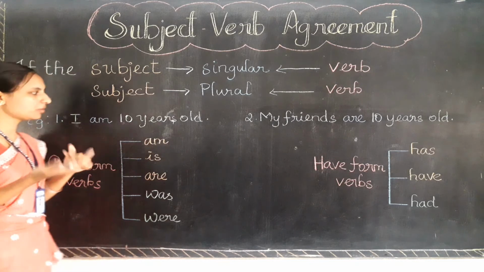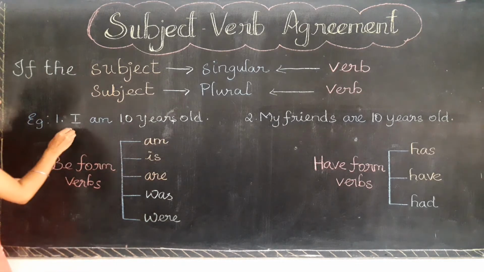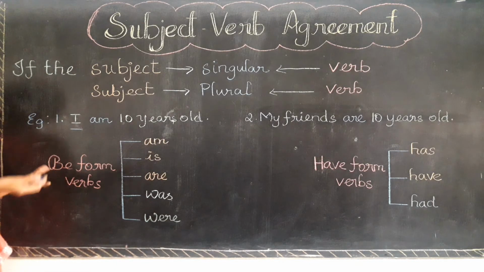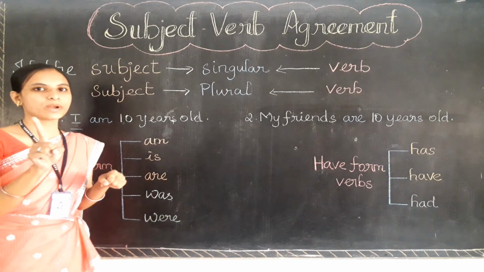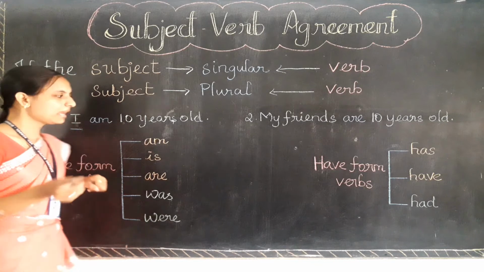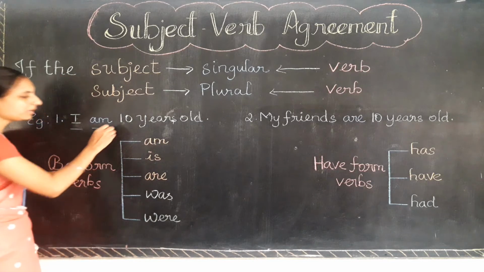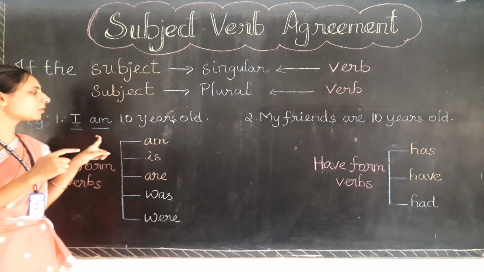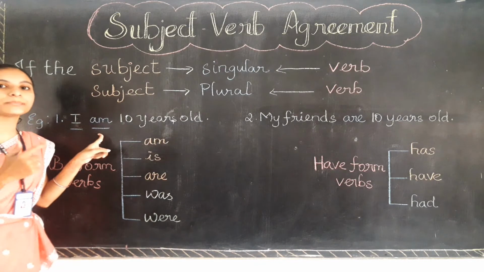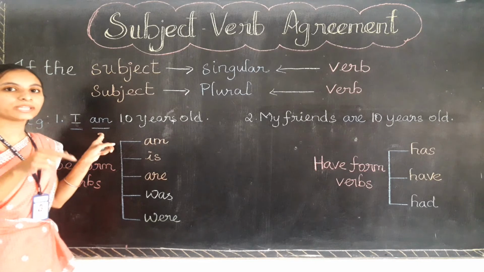That is the meaning. So here look at the subject. Here I is the subject. I means it refers to one person. Am I right? I refers to one person. It means singular. And the verb am also refers to only one person, because am can be used with the subject I only when we are talking in the present time.